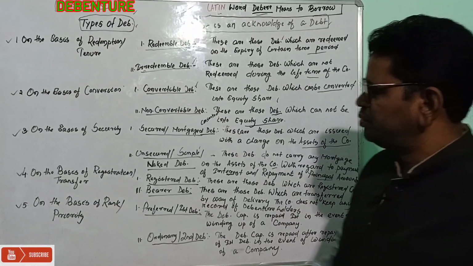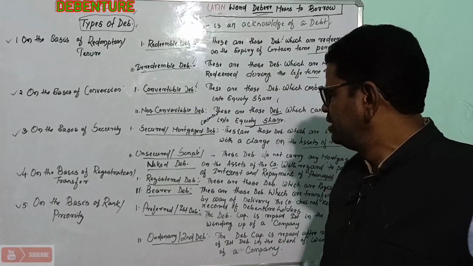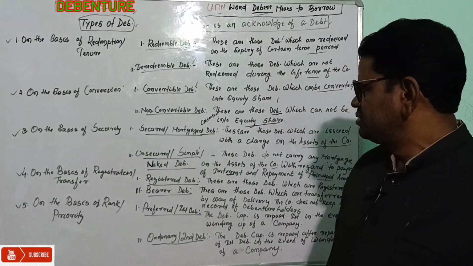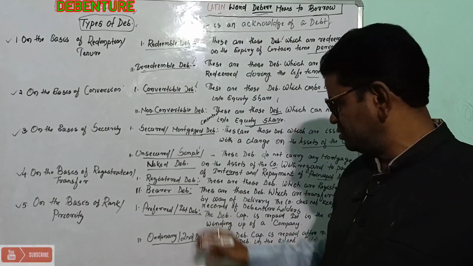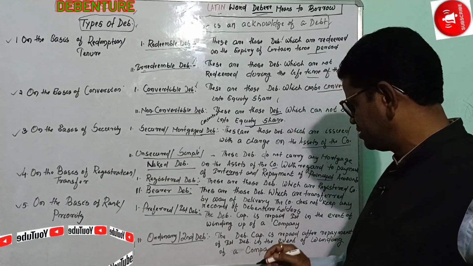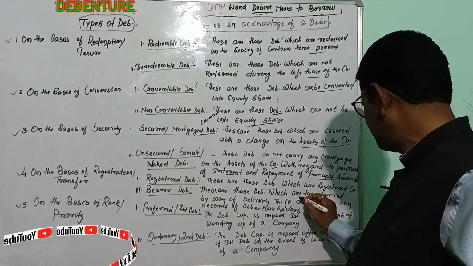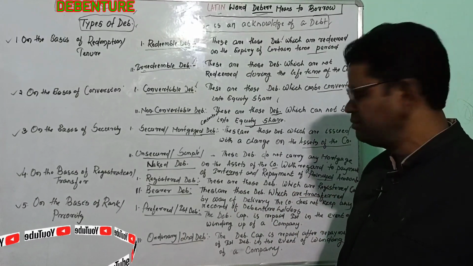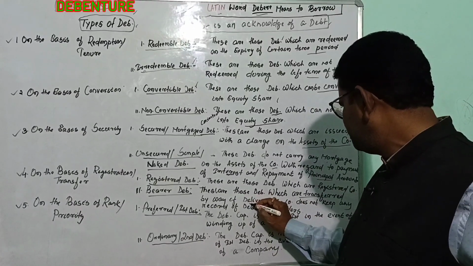Then the fourth category is on the basis of registration or transfer. It is divided into two parts: registered debenture and bearer debenture. First, the meaning of bearer debenture: these are debentures which can be transferred by way of delivery.